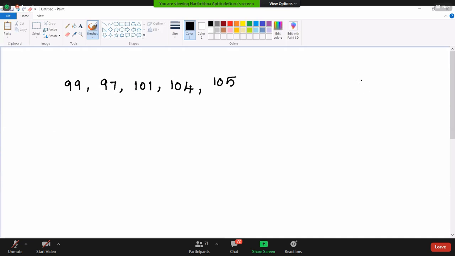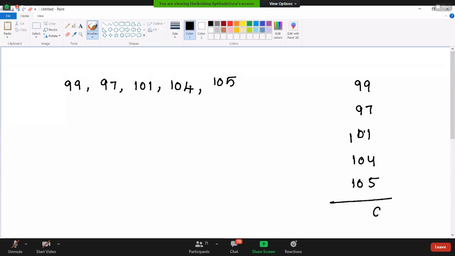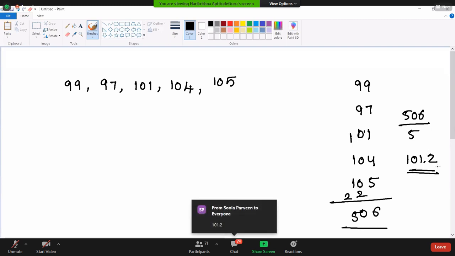We can use sum of the terms by number of the terms. We can find out 99 plus 97 plus 101 plus 104 plus 105. This is the sum of the terms. So that is giving a result as 506, and we are able to see 5 terms here, divided by 5. That gives 101.2. But doing like this is consuming a lot of time.